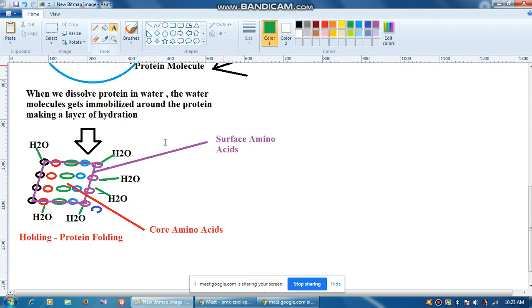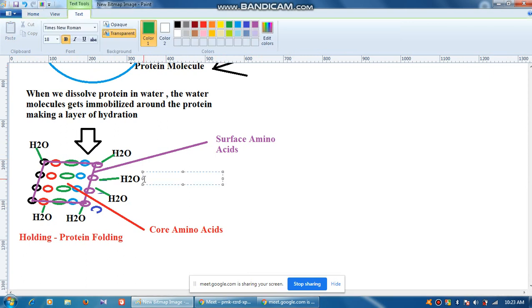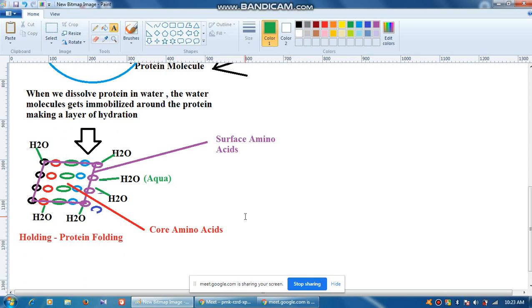So what does it mean? It means that waters are what? Waters, we call them aqua. Okay, in Greek and Roman, water is also known as aqua, or hydro. So if there are amino acids which are highly hydrophilic, then only this kind of situation can take place. Understood?